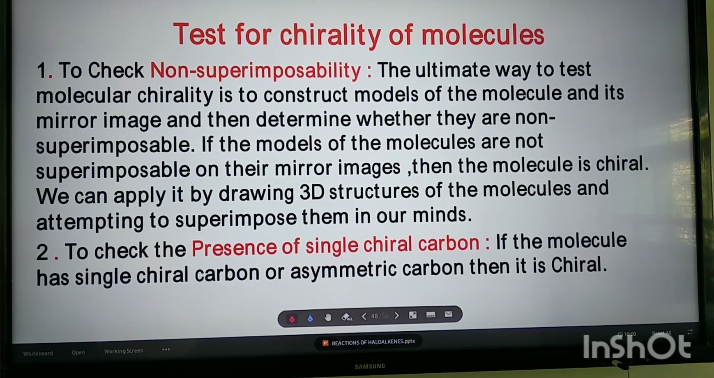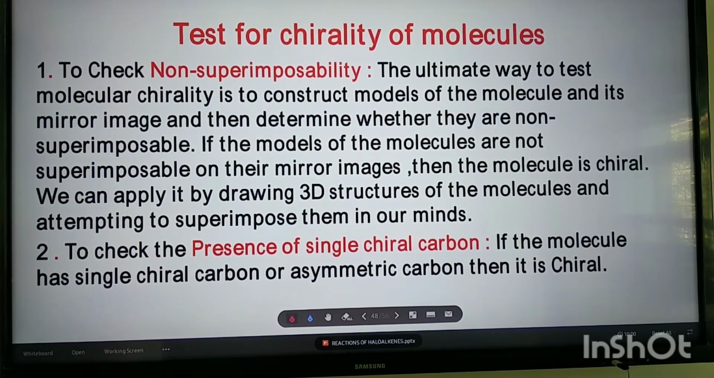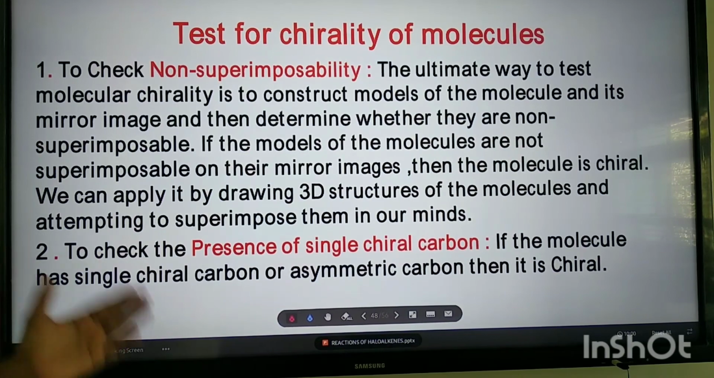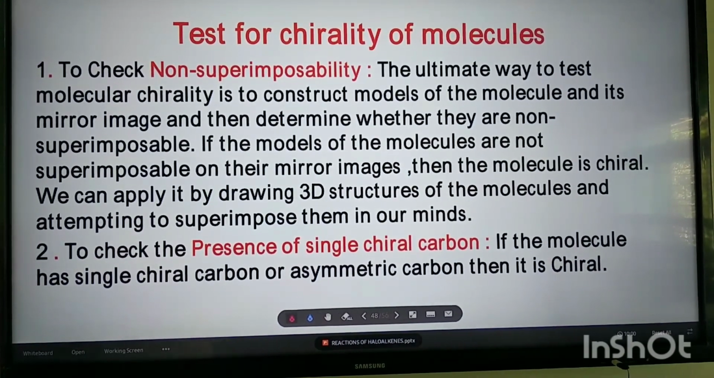If the models of the molecules are not superimposable on their mirror images, then the molecule is chiral. We can apply the same by drawing three-dimensional structures of the molecules and attempting to superimpose them in our minds. Just now we explained a few examples with the help of 3D structures and with the help of the molecular model.